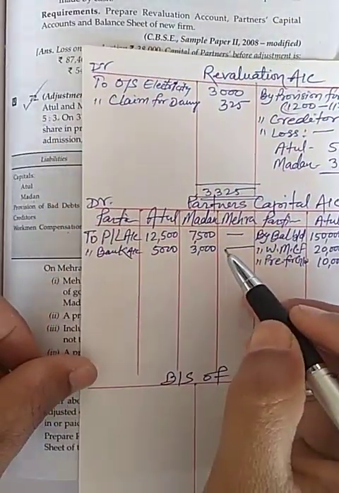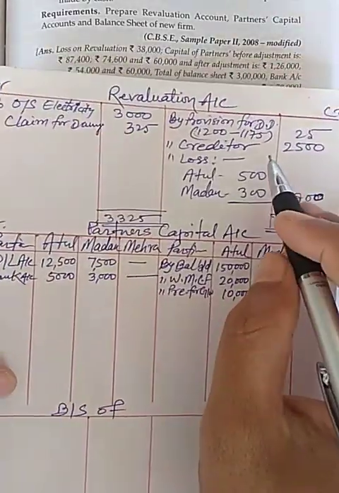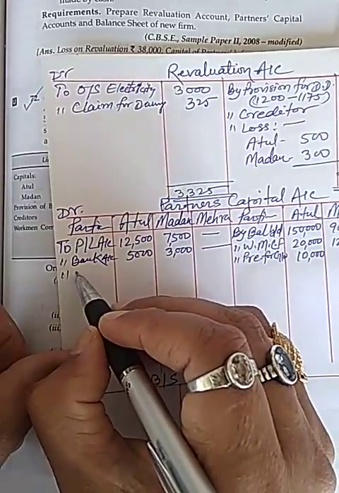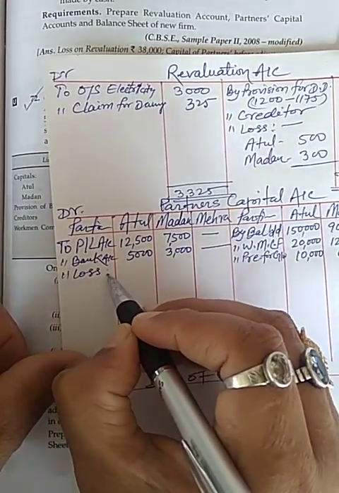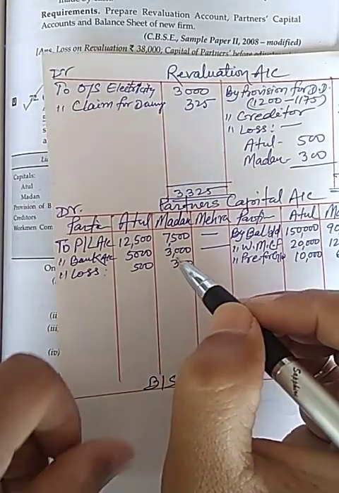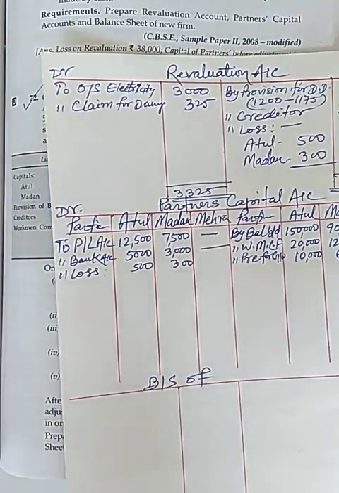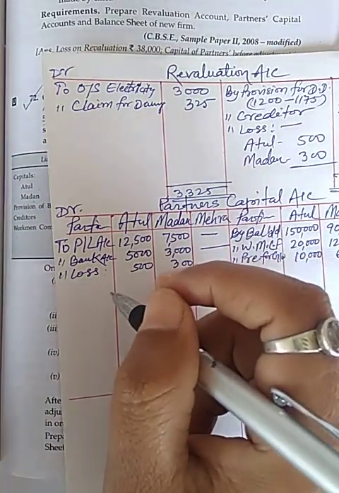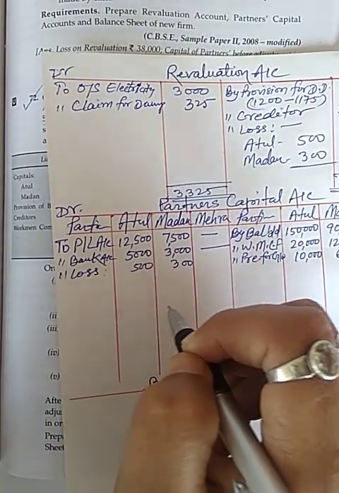Now I will also transfer the balance of loss in debit side of partner. Loss on revaluation 500 and 300. Now we have to calculate amount of partner capital.